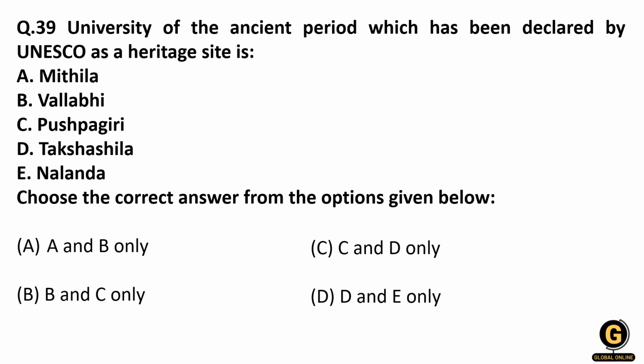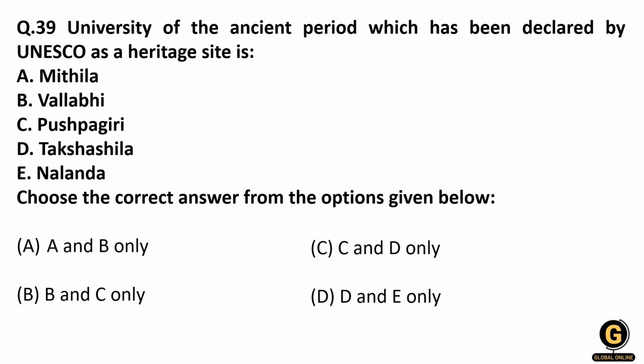Now universities of ancient period which has been declared by UNESCO as a World Heritage Site is. So UNESCO has started declaring World Heritage Sites for their importance. And from ancient India, Takshashila and Nalanda. So remember one important point about Takshashila, it is located in ancient Takshashila, right?